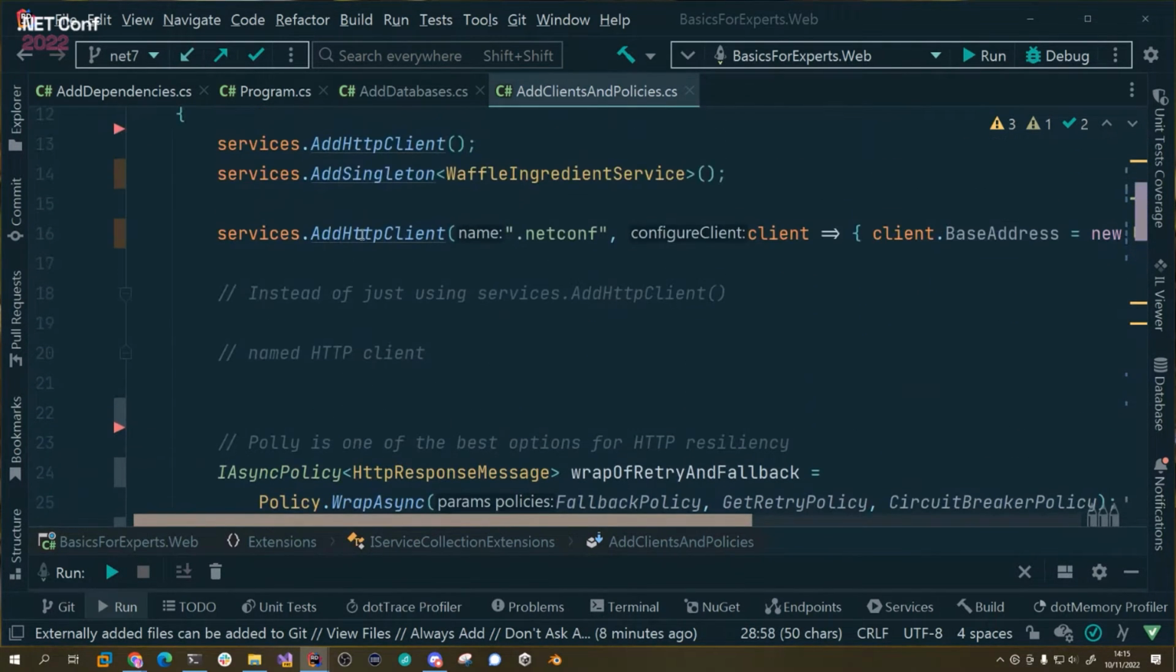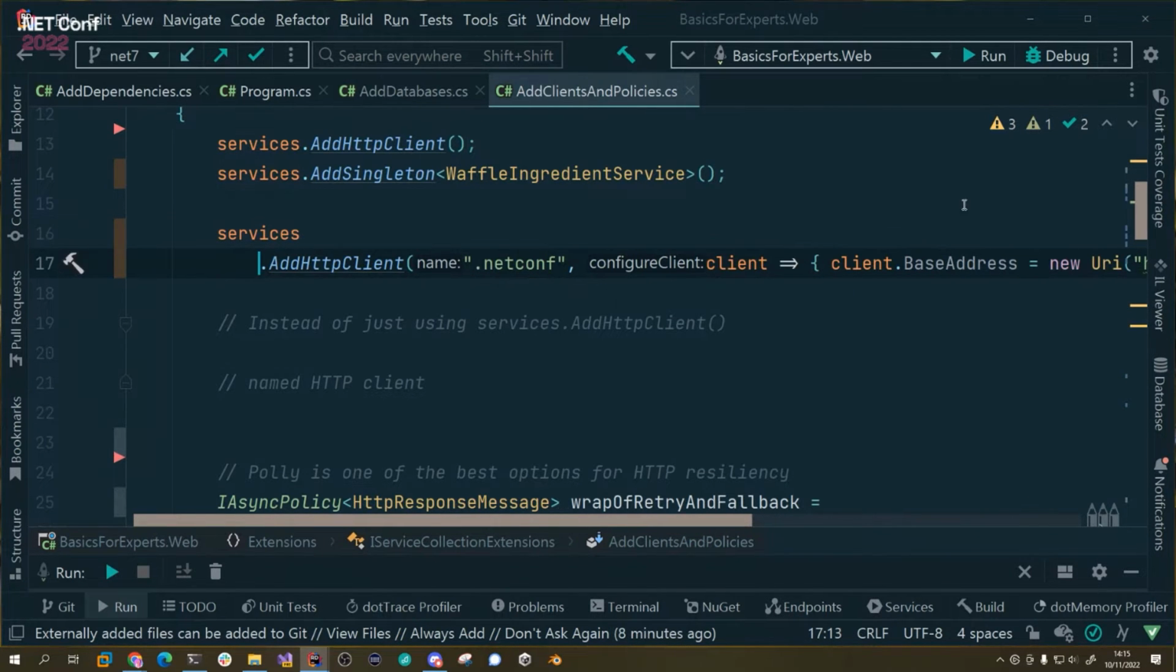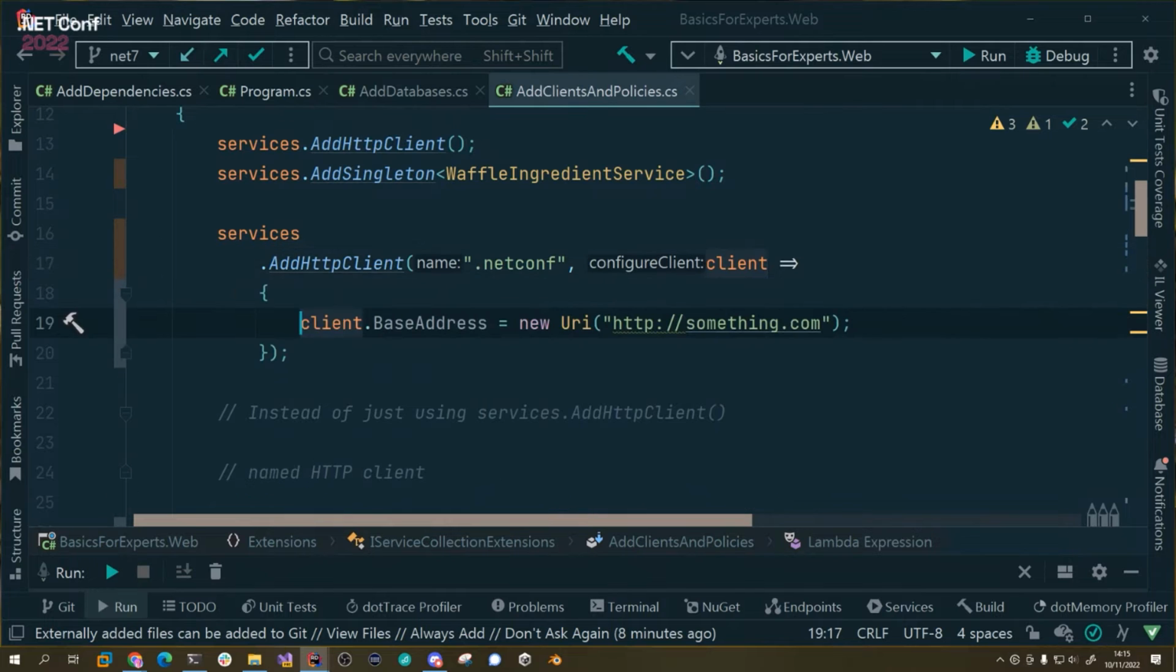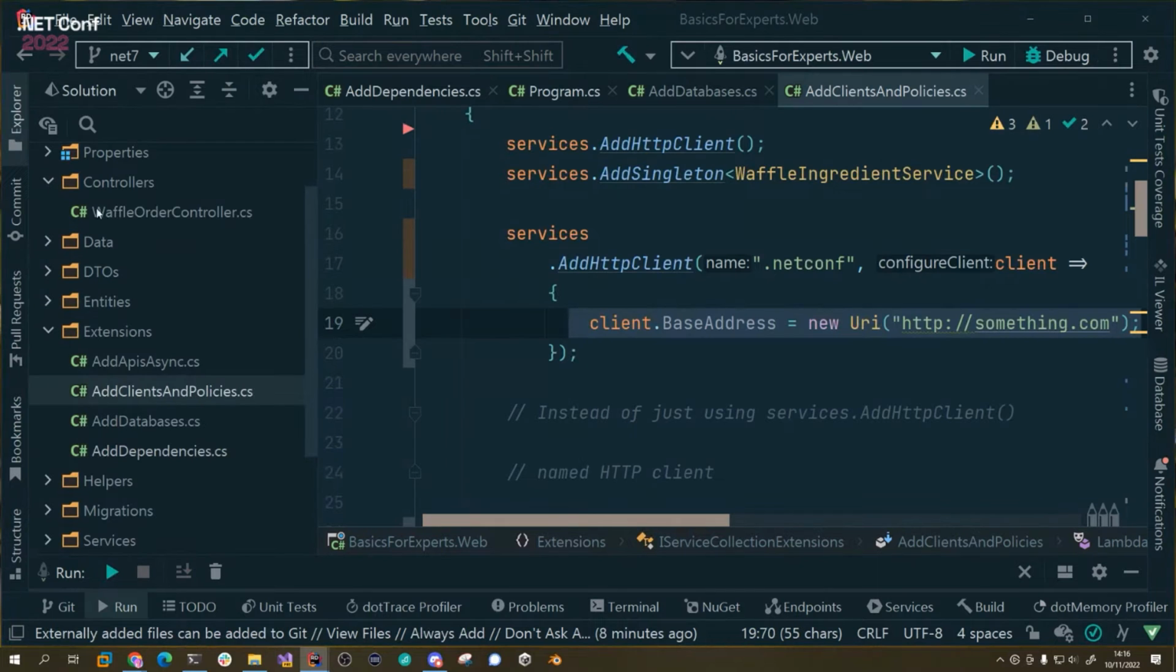The other thing that we can do with HTTP client factory is have a named client. So if I come here, you can see that I've given this a string name. We can set the base addresses in here. You can set headers, anything that you need to put on the client, you can put here, and then it's globally available to everything. Now, you may have noticed this is a minimal API, but I have controllers, so you can combine them together. You can do whatever you like.